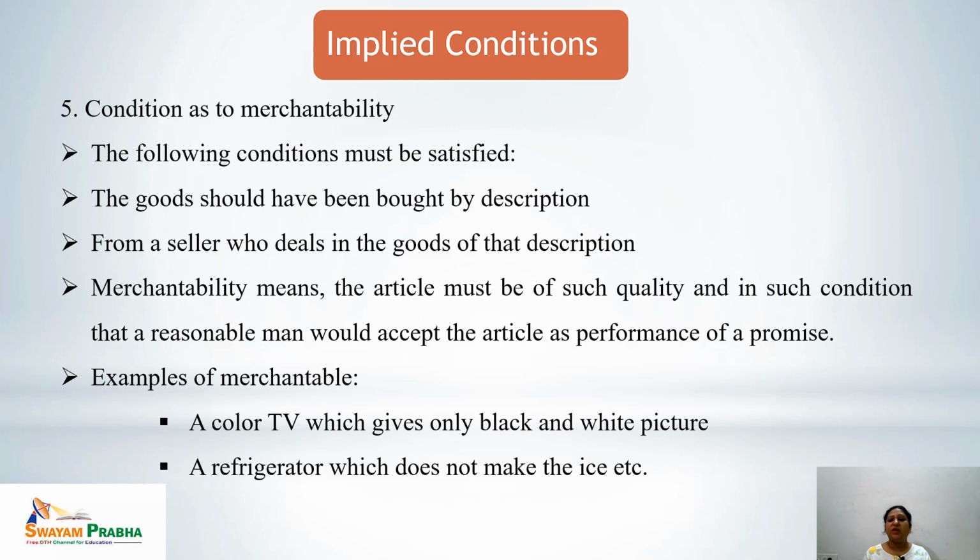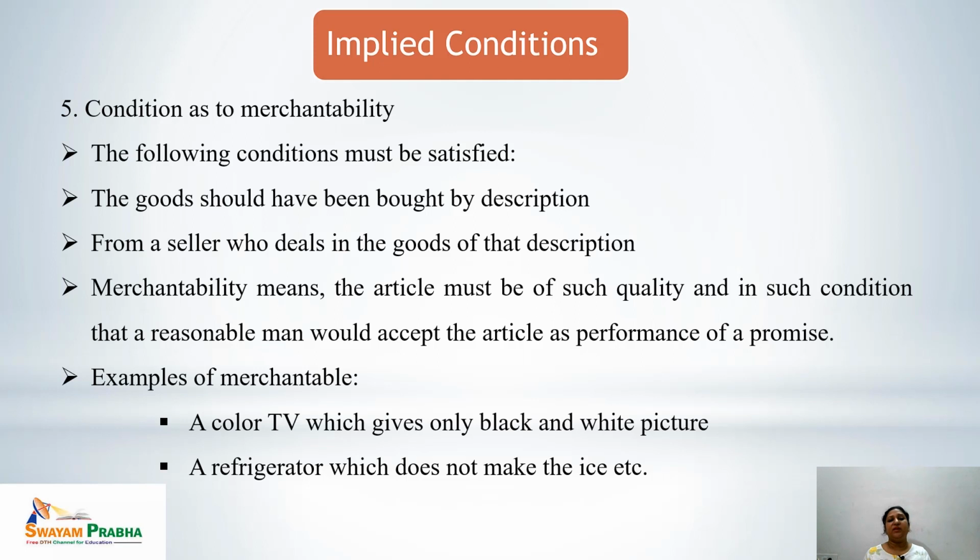It means the articles must be of such quality and in such condition that a reasonable man would accept the article as performance of the promise. So let's see the examples of merchantability. A color TV which gives only black and white picture is definitely not going to be merchantable, because it's a color TV. It must show some colors.